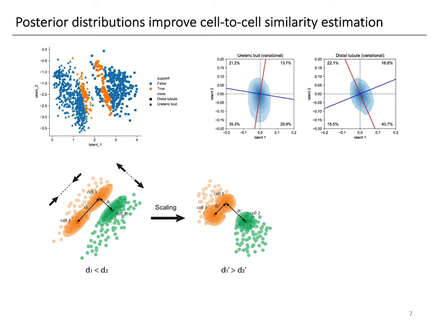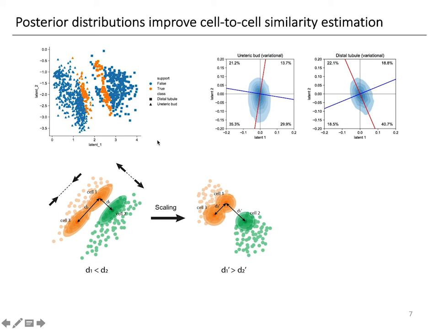One advantage of using AAE over VAE is that the posterior distribution of cell embeddings of AAE is implicitly parameterized by the encoder neural network. This allows the posterior distribution to be super flexible. We found that due to the flexibility, the AAE posterior is able to capture the local manifold structure. For example, we see that the cells on the border of the two cell types actually have their posterior distributions extending in roughly the same direction as their respective cell clusters.